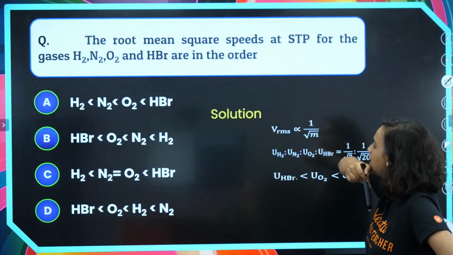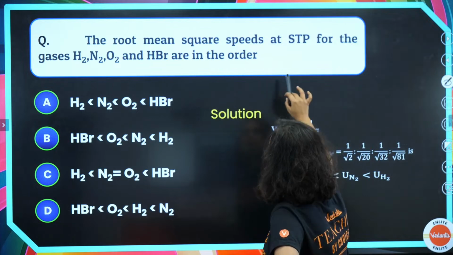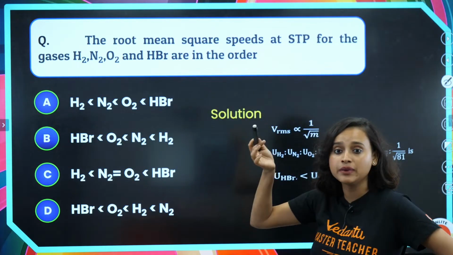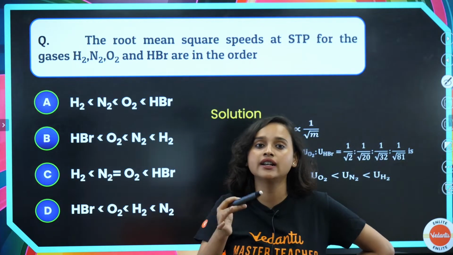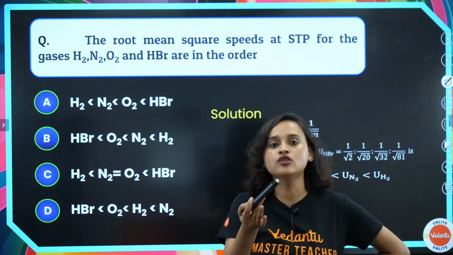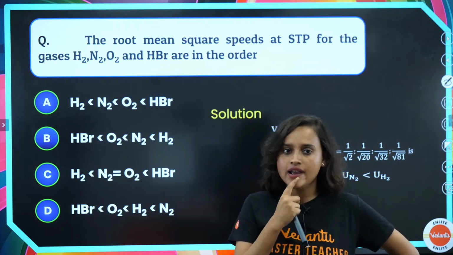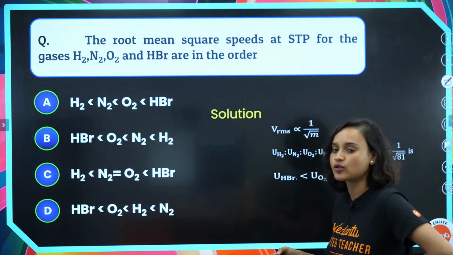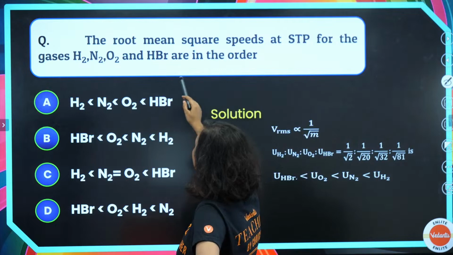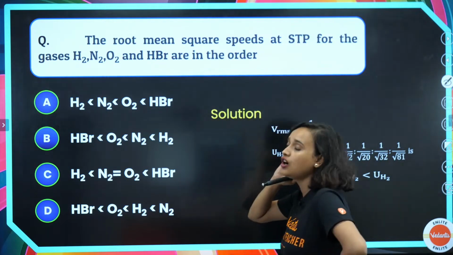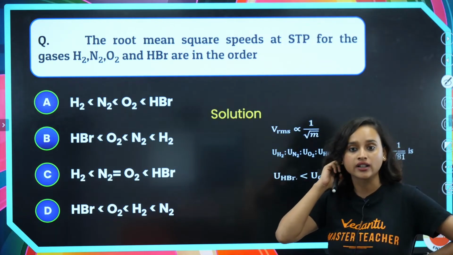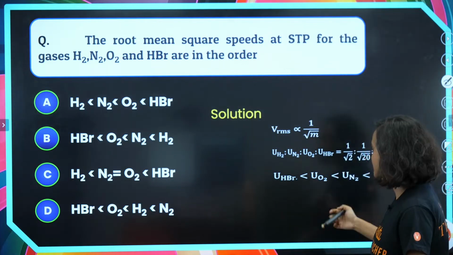Next question, guys. Our next question is the root mean square speed at STP. What is STP? Everybody remembers STP, standard temperature pressure. What is temperature? 273.15 Kelvin. What is pressure? 1 bar. So for the gases H2, N2, O2 and HBr in the order, what is their order? Let's find out.